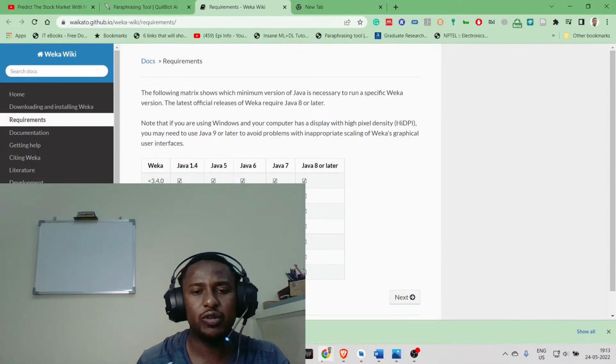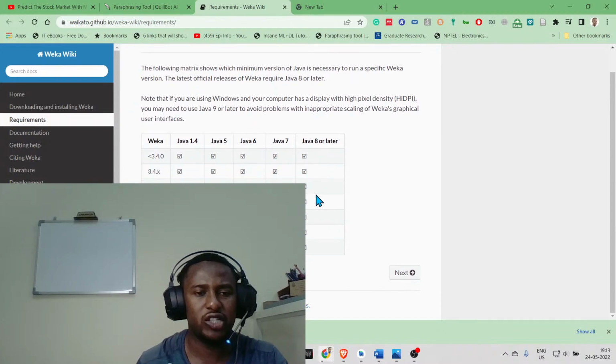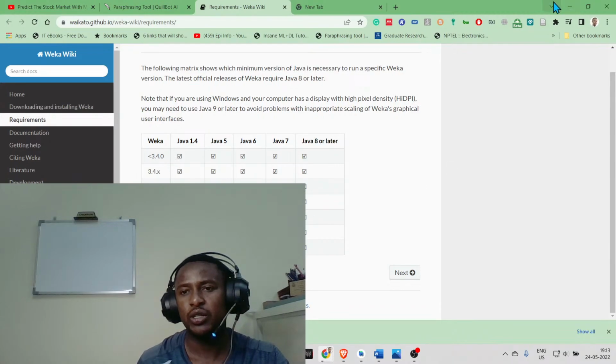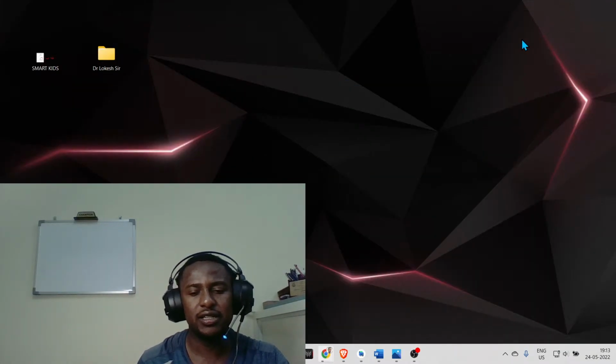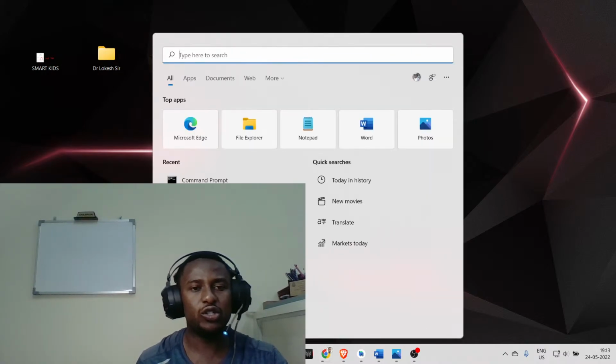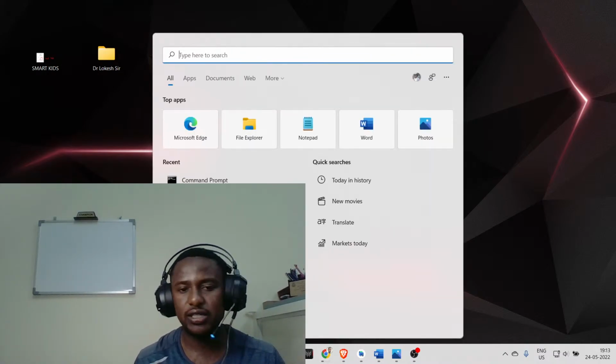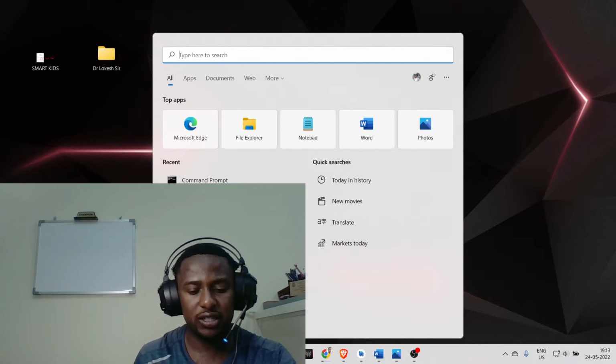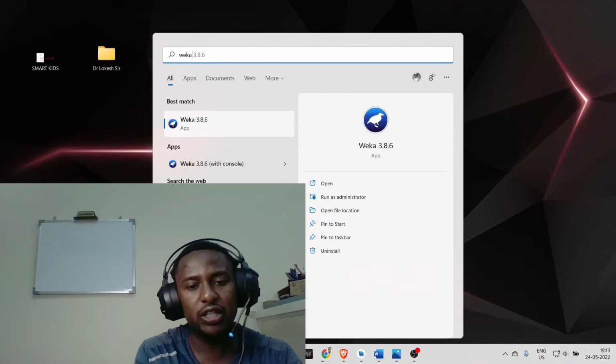So these are the prerequisites. When we are talking of Java 8 or older, we are talking of the latest version of Java. Fine. And with Java 8 or older, we support JDK, and we support almost everything, like various flavors of Weka. All right. So since that is done, guys, once you finish downloading and installing, just open up Weka and ensure it is opening properly.